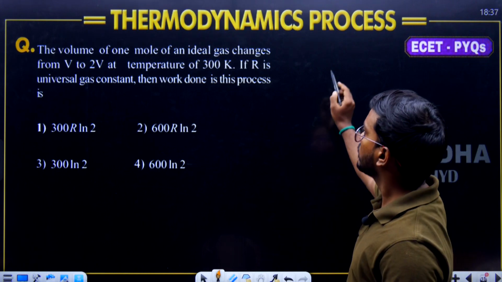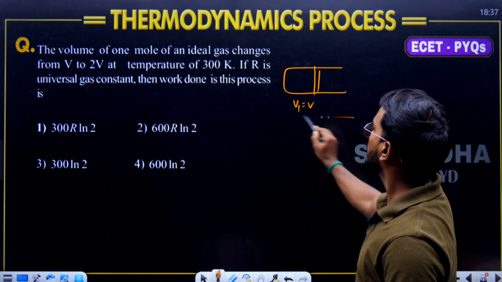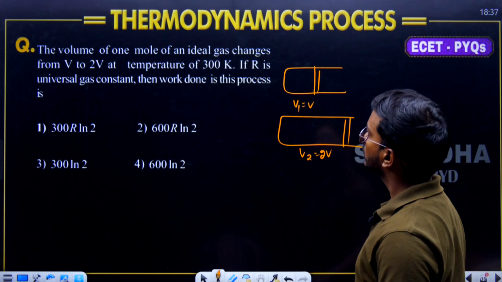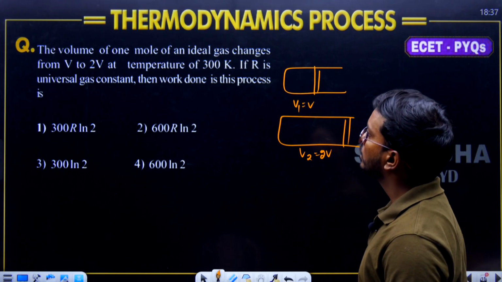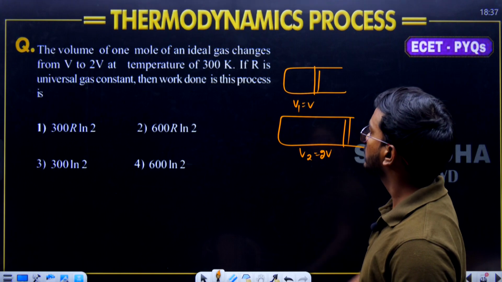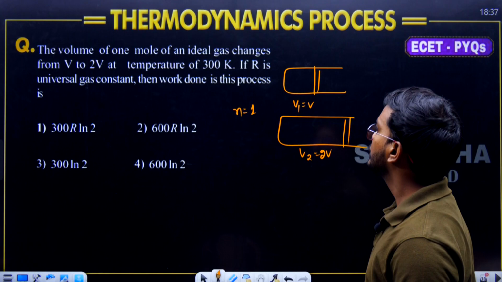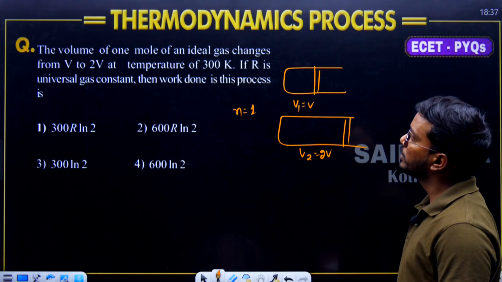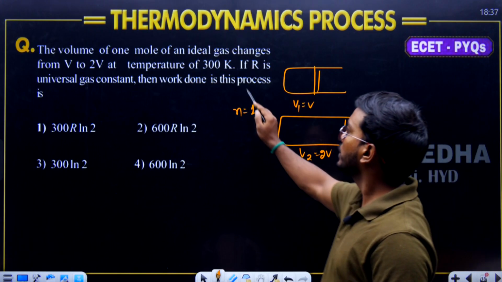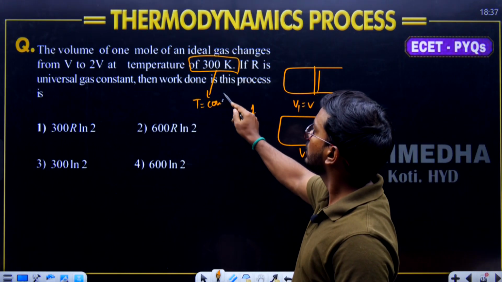Volume is changing. V1 is equal to V, V2 is equal to 2V. The number of moles is equal to 1. Ideal gas changes from V to 2V at a temperature of 300 Kelvin. But this temperature is what? Constant. Temperature is a constant.